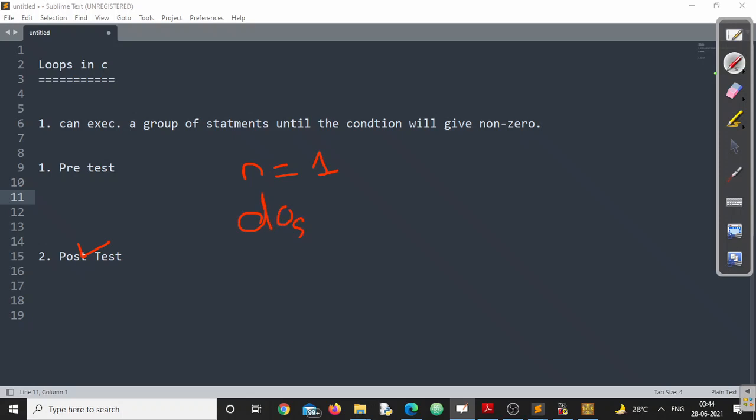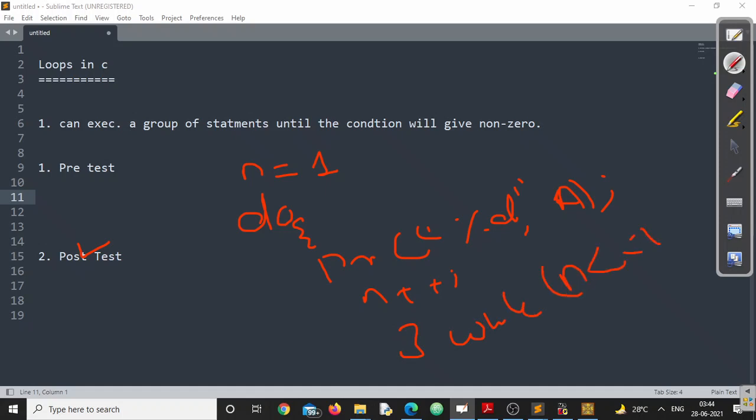We'll discuss this further, don't worry. I'm writing printf percentage d followed by n. No problem at all. Then I'm writing n plus plus, right? Here, while n less than or equal to 0. Let us look at the body of the loop first. In the other loop, the pre-test loop, we write while, then the condition followed by the body of the loop.